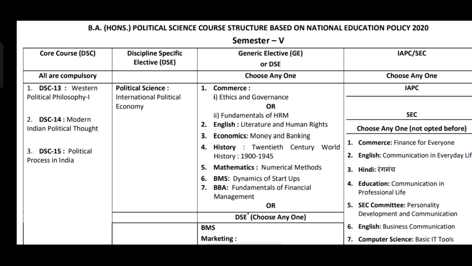The next category is generic elective. So, dear students, in addition to your core and elective courses, you can choose a generic elective, which is GE, or even a DSE from other disciplines. Here is a quick rundown of your options. In commerce, ethics and governance, or fundamentals of HRM.